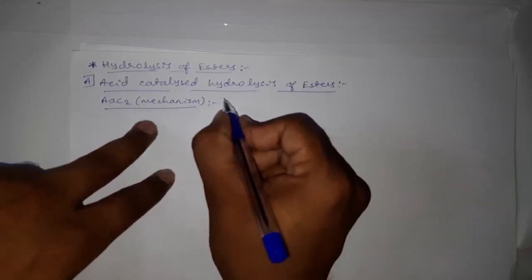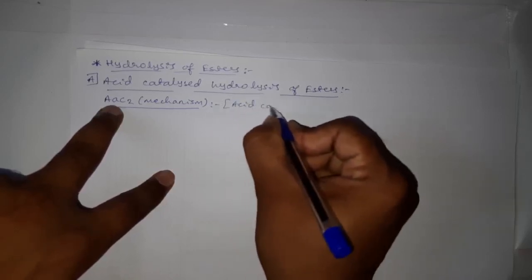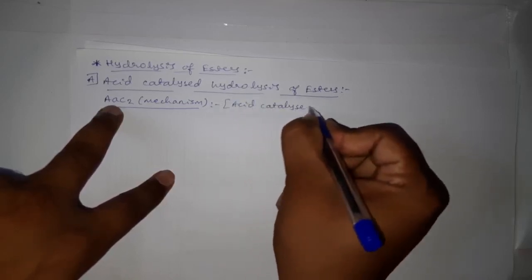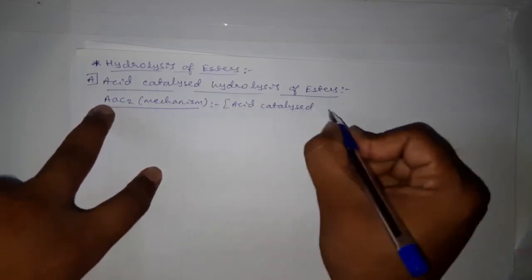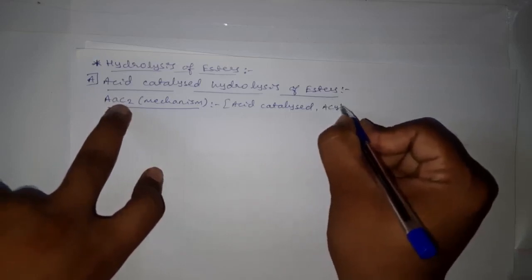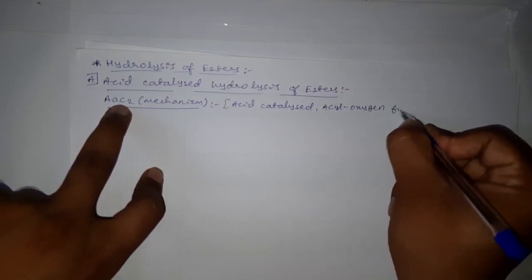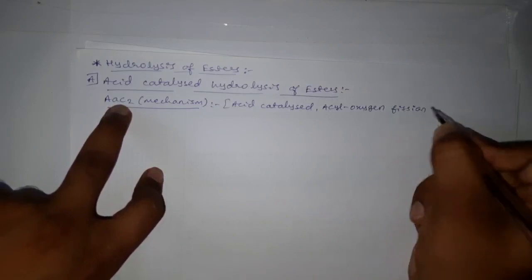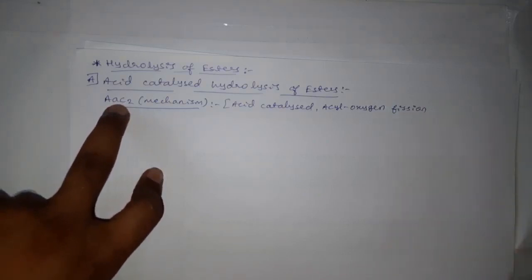Here capital A stands for acid catalyzed. Then AC stands for acyl oxygen fission. This AC stands for what? Acyl oxygen fission.